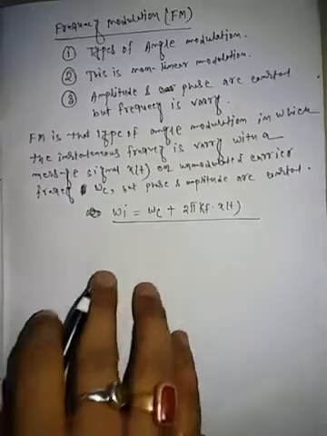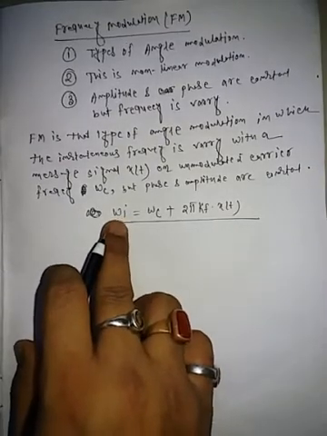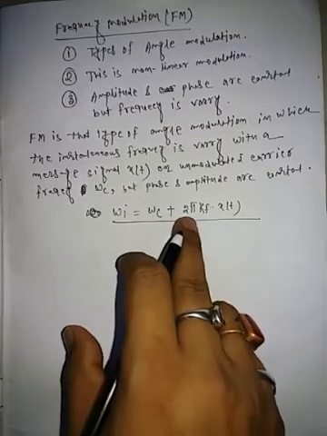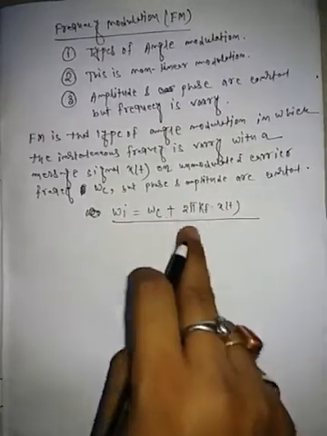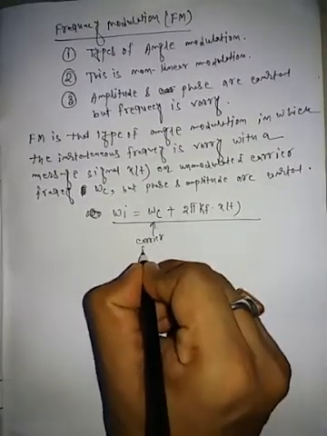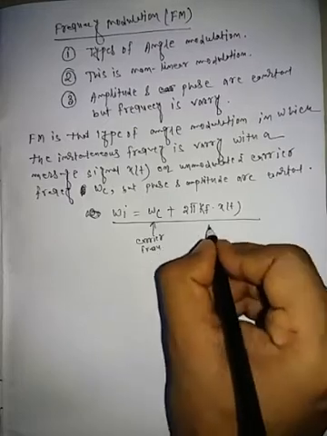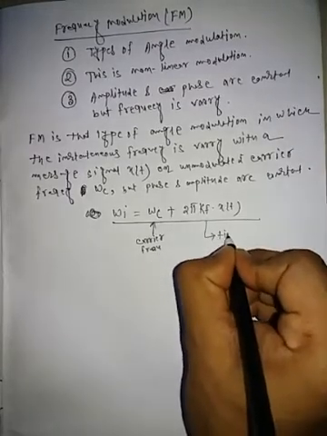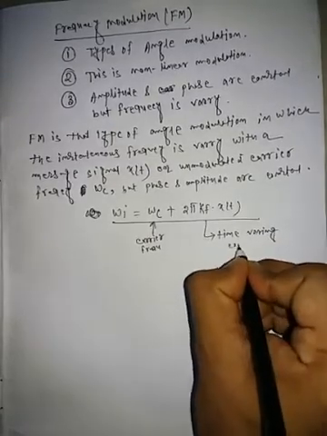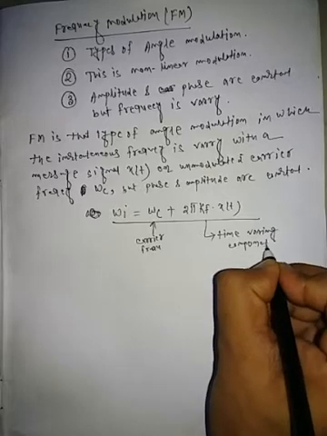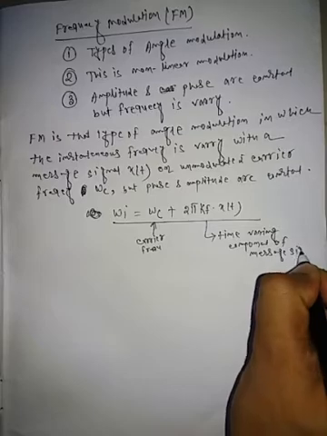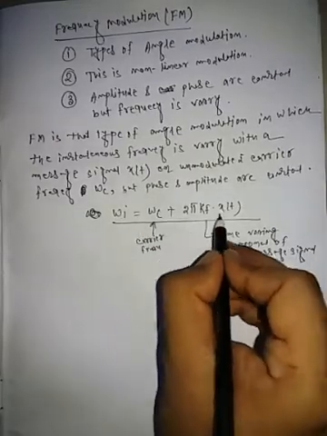The instantaneous frequency is the sum of the carrier frequency, omega c, and the time varying component of the message signal, which is denoted by xt.